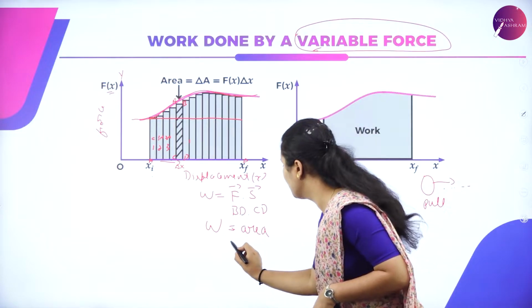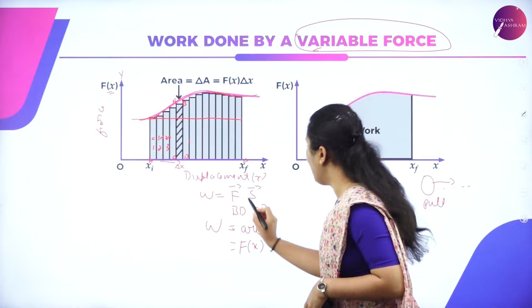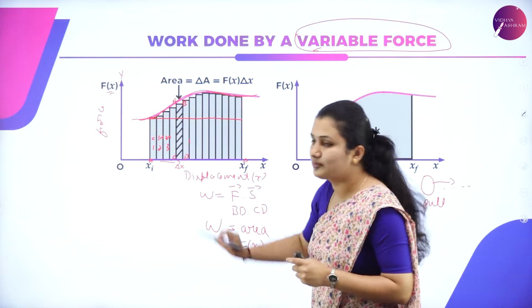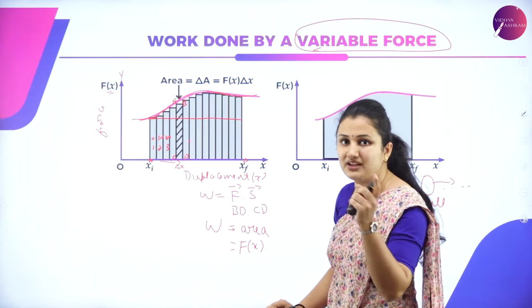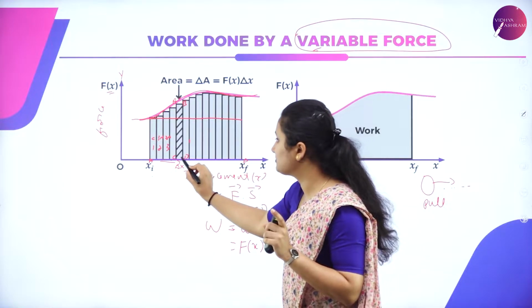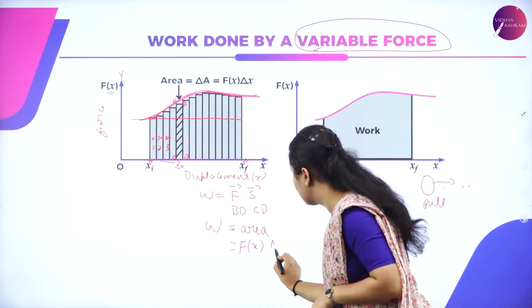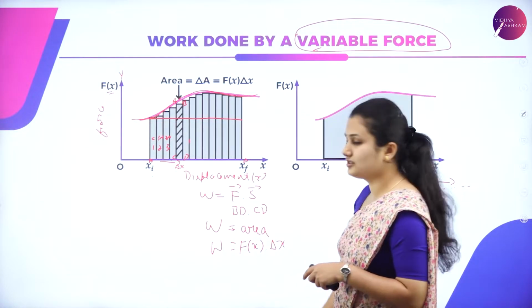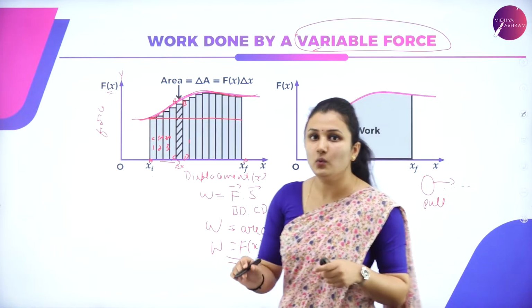So if I substitute, what is BD? It is my f of x. And what is CD? From the point C, the object is displaced to D. So there is a small change in displacement. Final minus initial, so final displacement minus initial displacement, is giving the change in displacement. So it is delta x. So W is giving f of x dot delta x. So this is the work done.